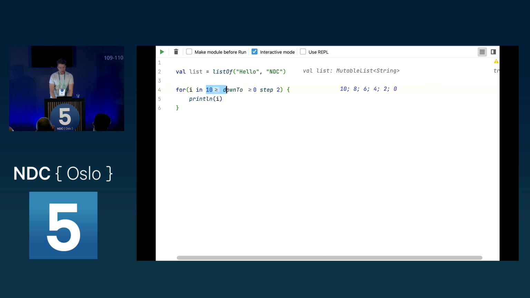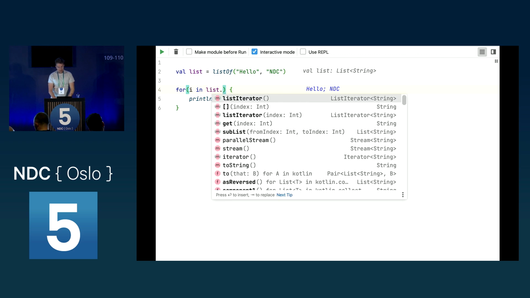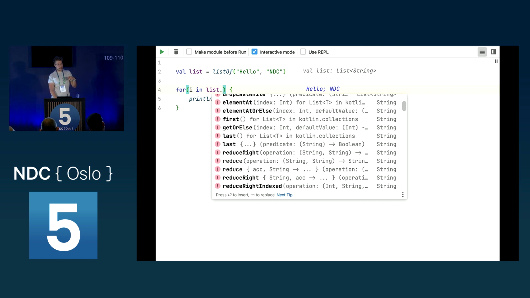Now we can iterate over this by using this list we have here. As we can see now, we get hello and NDC back. Now, Kotlin has many different functions on the list. As you can see, you can do almost everything you can think of, and if you wanted something, you would have gone to Stack Overflow, copied this, and put this into your code.